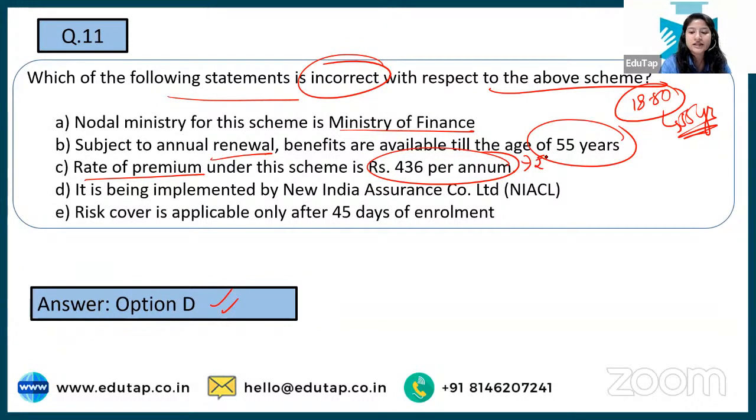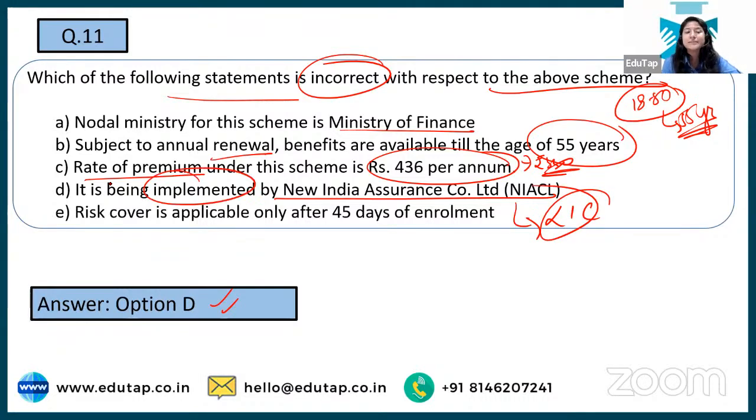Rate of premium has recently been revised. Initially it was rupees 330 per annum, but now it has been revised for the first time, and now it is rupees 436. Now it is implemented by LIC. We're talking about implementation. It is implemented by LIC.